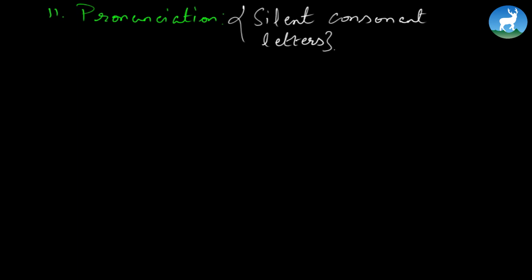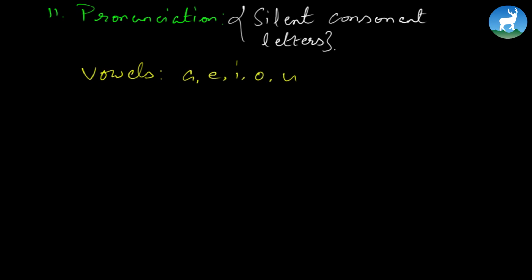Okay, very short conversation between Peter and Dorje. Now here's one more exercise, pronunciation. Here are a number of words given, and this time we have silent consonant letters. So what is a consonant, by the way? In English, when you say vowels, of course you must know A, E, I, O, U are vowels.